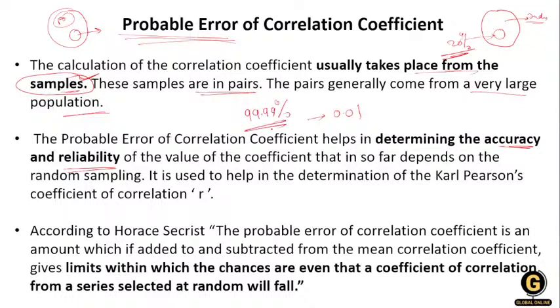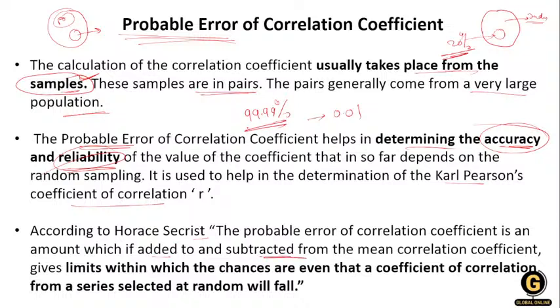So probable error determines the accuracy and the reliability. The value of the coefficient depends on the random sampling used in determining the Karl Pearson correlation. According to Horace Secrist, the probable error of the correlation is an amount which is added and subtracted.